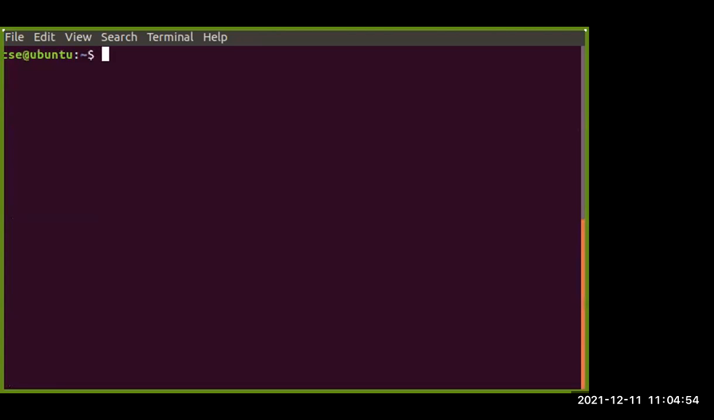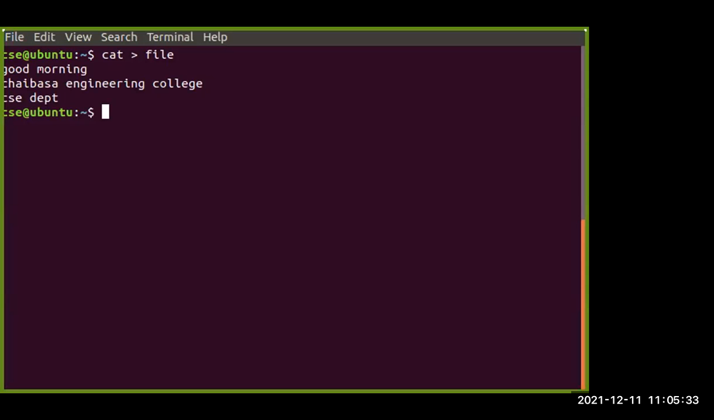Suppose a particular random file I am trying to create here with some cat option. Suppose cat file, and in this particular cat file, I am just putting any random data. Suppose these are some values that are present in this particular file, which is named file.